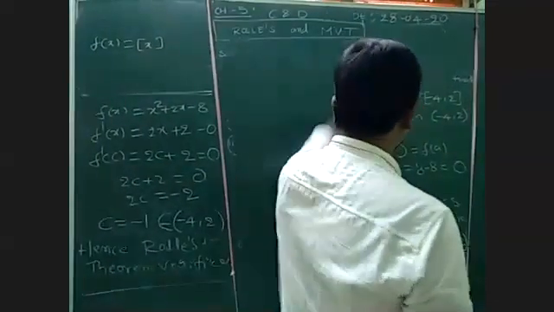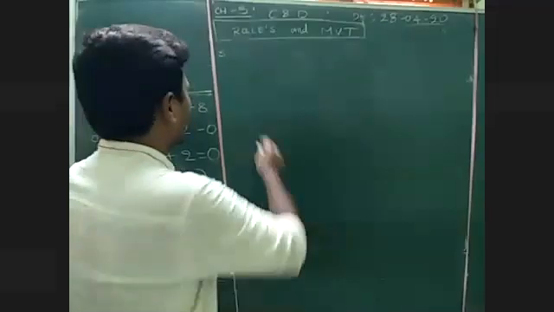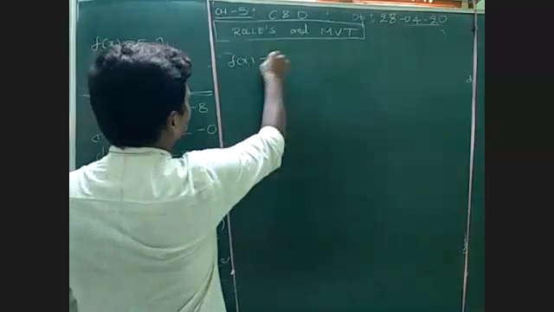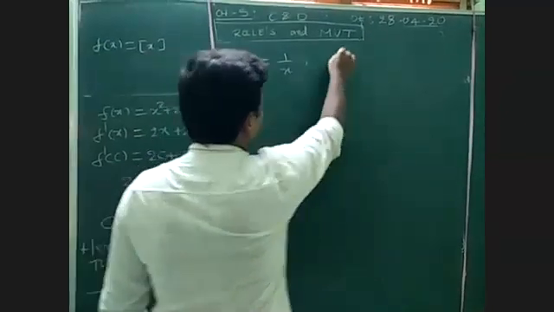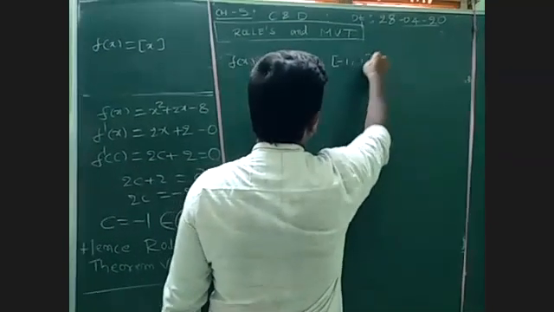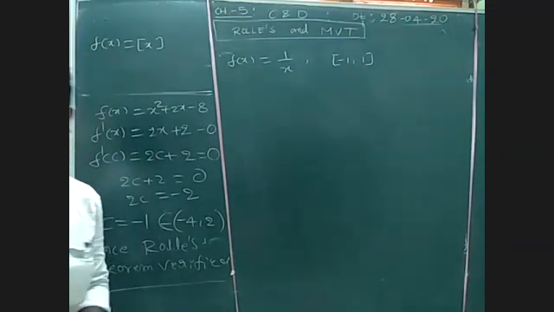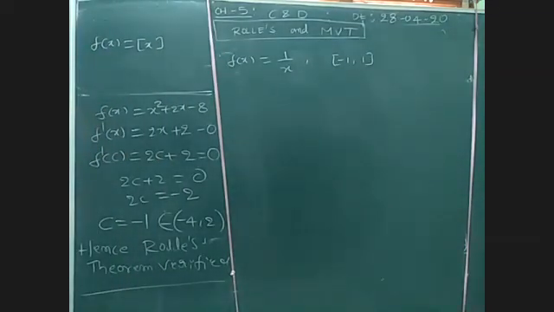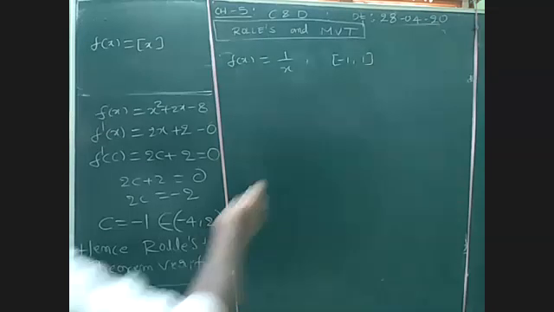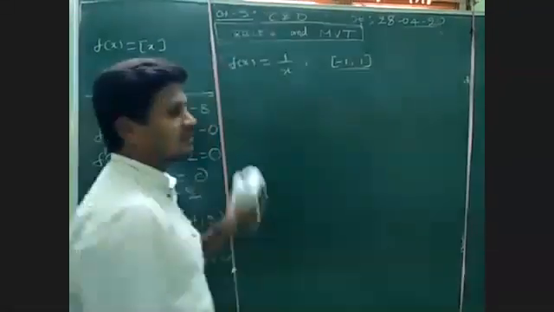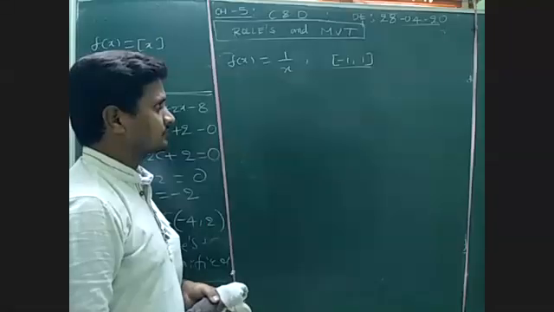Okay. For example, I'm going to give different functions here. f of x is equal to 1 by x. The interval I'm given is minus 1 to 1. Is it continuous? The function is 1 by x, and the given interval is minus 1 to 1. Check the given interval carefully. In this interval, is it continuous or not? No, sir.